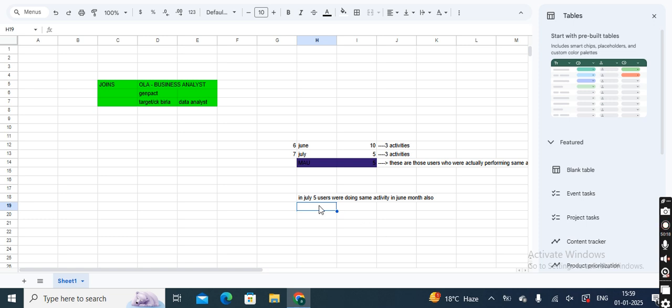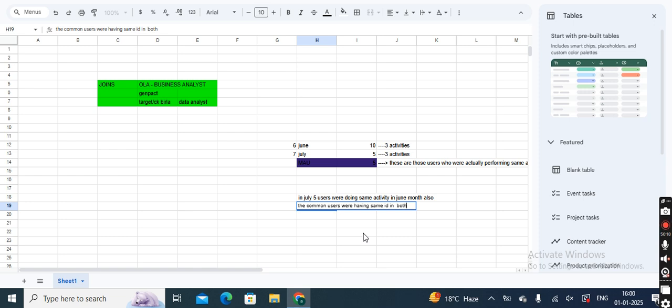If you rethink what I have written, in July, 5 users were doing the same activity in June also. Out of 10 users, 5 users had the same ID, because they are performing the same activity in July again. That means the common users had the same ID in both months, because user ID is not dependent on month, so it will always stay the same if a user has a unique ID.